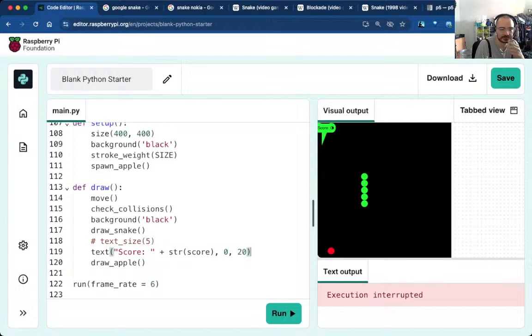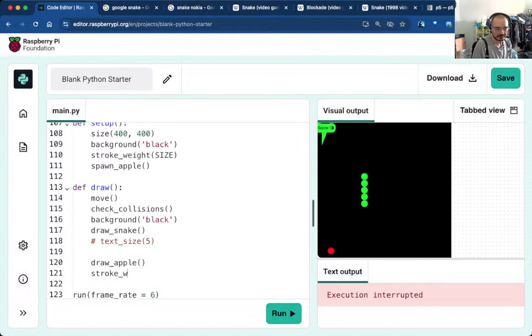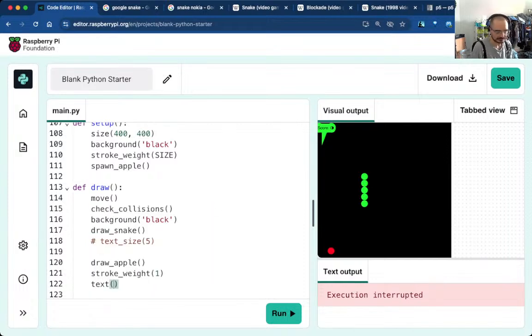So I'm just going to put it at the very bottom. So the stroke weight affects the text. Yeah, okay. Stroke weight 1 and then text score colon space plus str of score, and I'm going to display this. This corner looks pretty good, right?